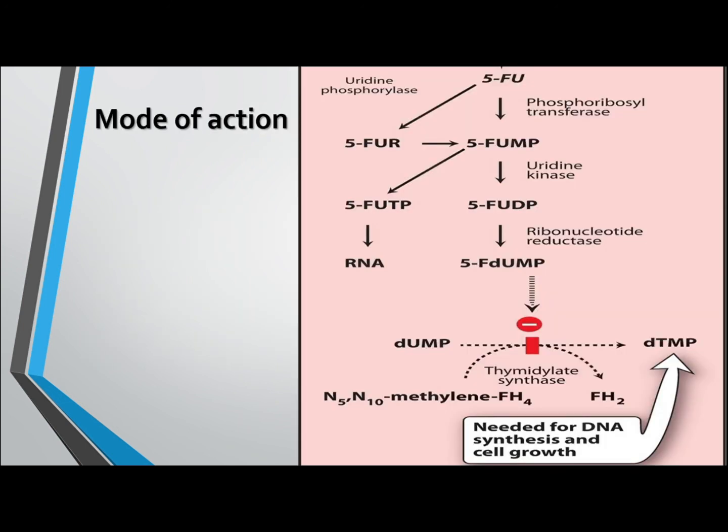As we can see, 5-fluorouracil is converted into 5-fluorouracil diphosphate, and by the reductase enzyme it is converted into 5-fluorodeoxyuridine monophosphate. It attaches to the active site of the thymidylate synthase enzyme and blocks the conversion of deoxyuridine monophosphate to deoxythymidine monophosphate. So there will be a decrease in deoxythymidine monophosphate.